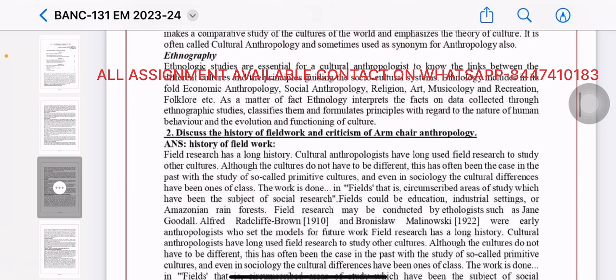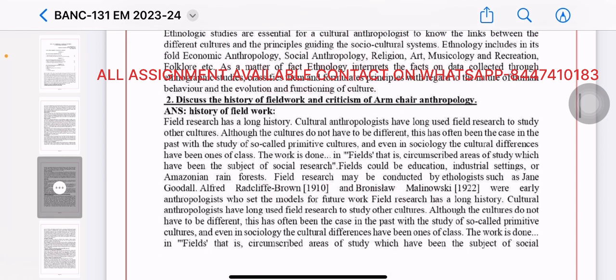Next question. Discuss the history of fieldwork and criticism of armchair anthropology. History of fieldwork. Field research has a long history. Cultural anthropologists have long used field research to study other cultures. Although the cultures do not have to be different, this has often been the case in the past with the study of so-called primitive cultures, and even in sociology the cultural differences have been one of class.